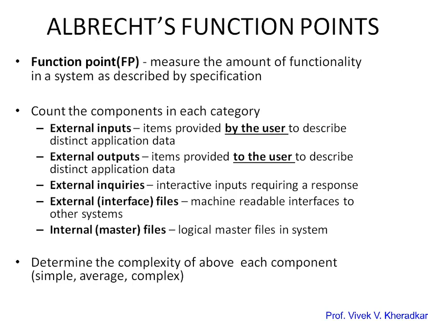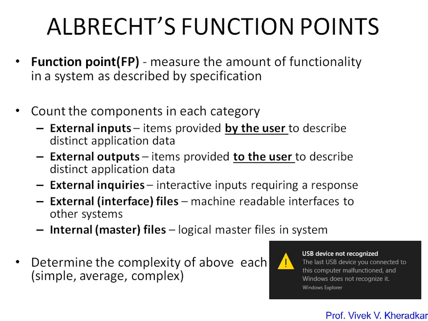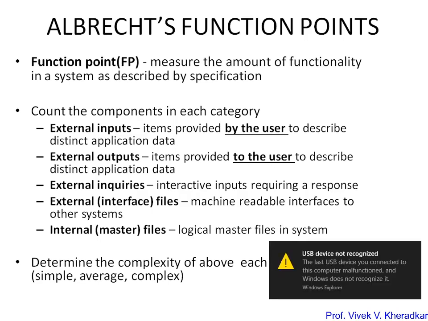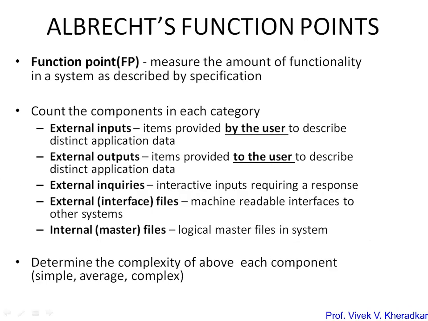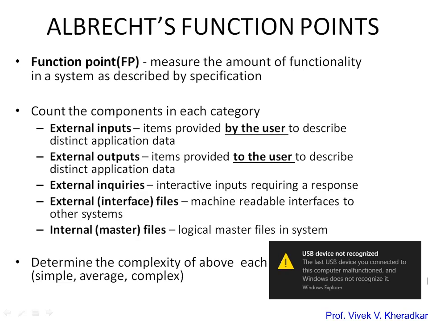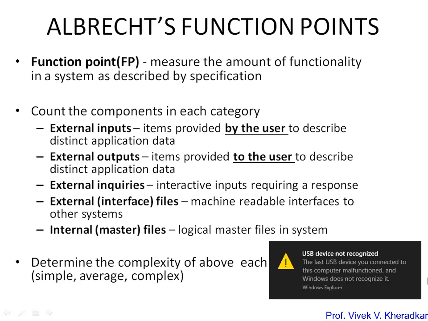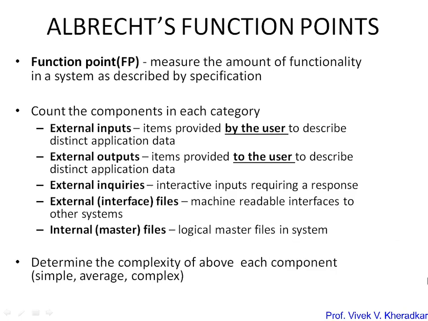So what are the categories on which the UFC depends? The first component is external input, the atoms provided by the user to describe distinct application data.